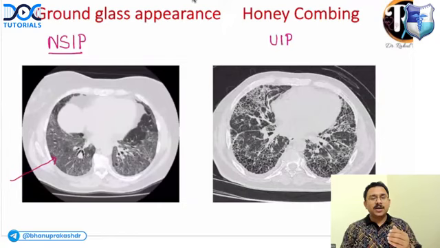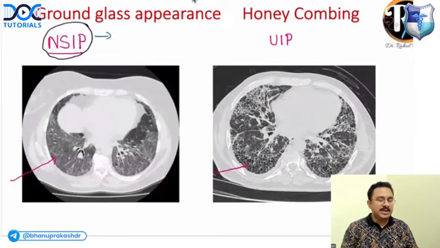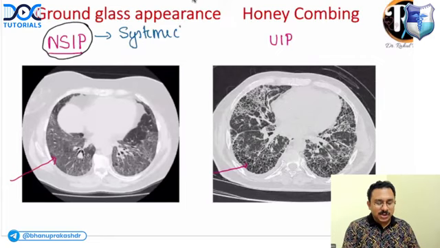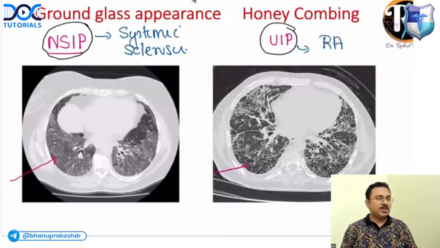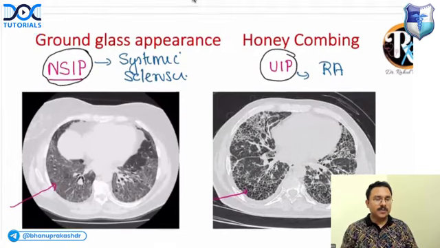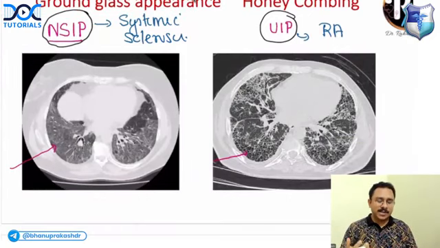Now, out of the rheumatological disorders, NSIP is more common with which rheumatological disorder? Systemic sclerosis. Whereas usual interstitial pneumonia is a feature of which disorder? It is a feature of rheumatoid arthritis. Okay, this is very, very important. So both are interstitial lung disease, but based on CT scan, you'll be able to say, is it NSIP or UIP, which is usual interstitial pneumonia.